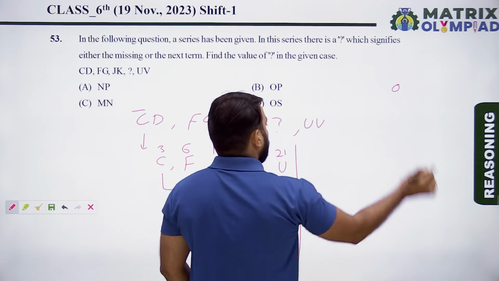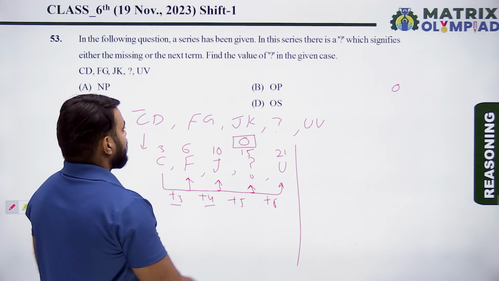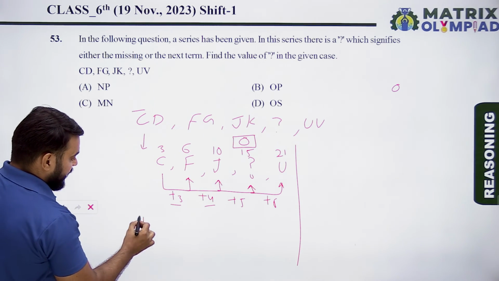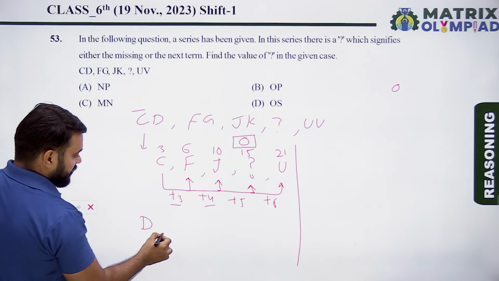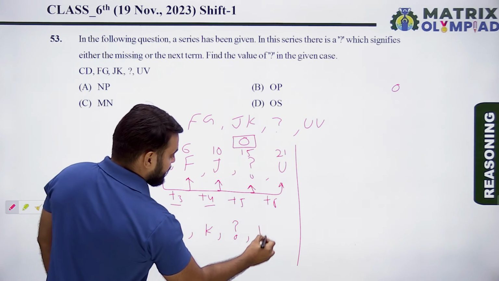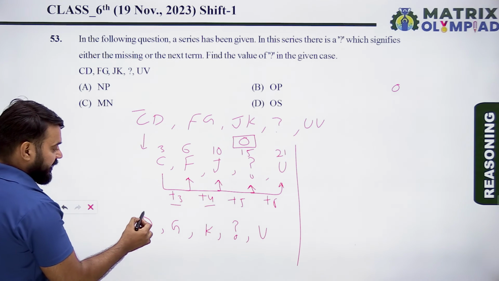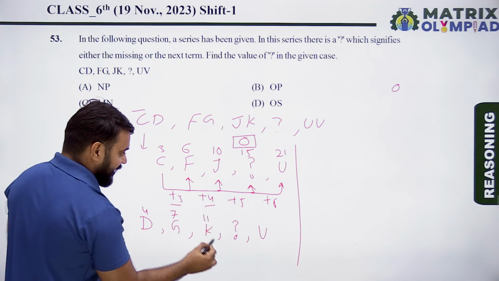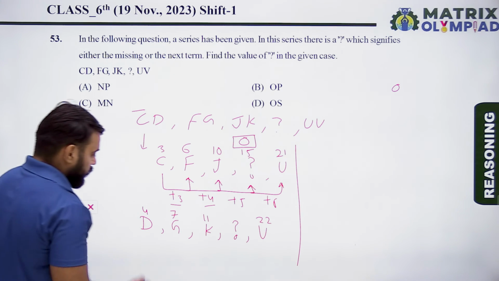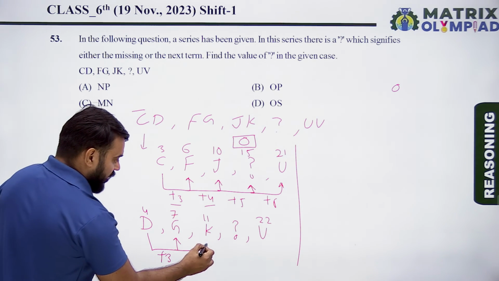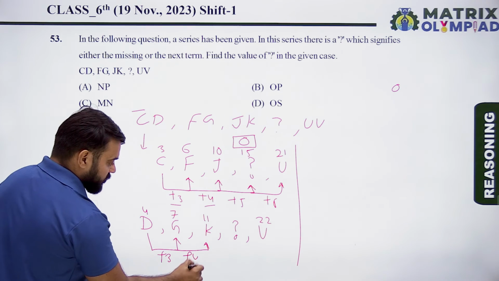Now taking second alphabet of each term. So second alphabet of each term is D, G, K, missing and last one is V. So position of D in English alphabet is 4. G means 7, K means 11, V means 22. So 4 to 7, it means plus 3. Now 7 to 11, it means plus 4.